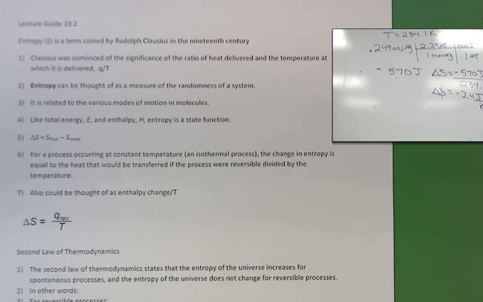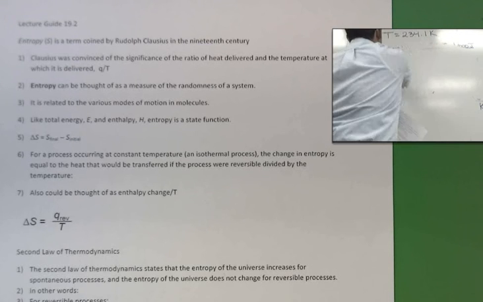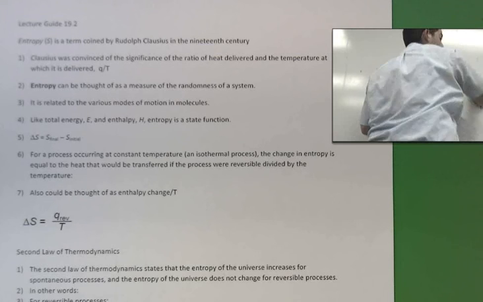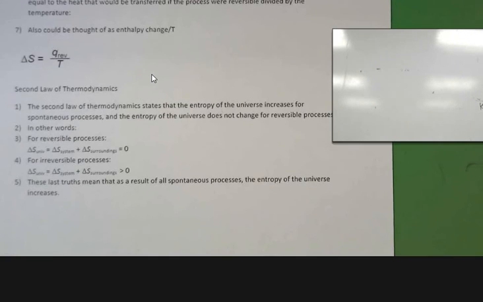When we think about other problems with this, that leads us to our second law of thermodynamics. In the first law, we talked about how energy was conserved, but it could be transferred, and it was related to the Q and the work that was done. The second law of thermodynamics says the entropy of the universe is going to increase for any spontaneous process. Entropy of the universe does not change for a reversible process.